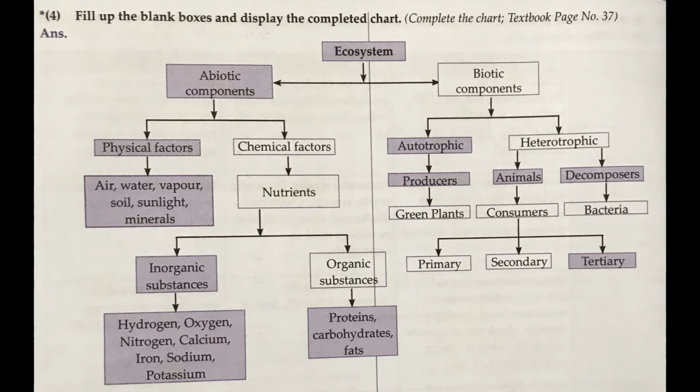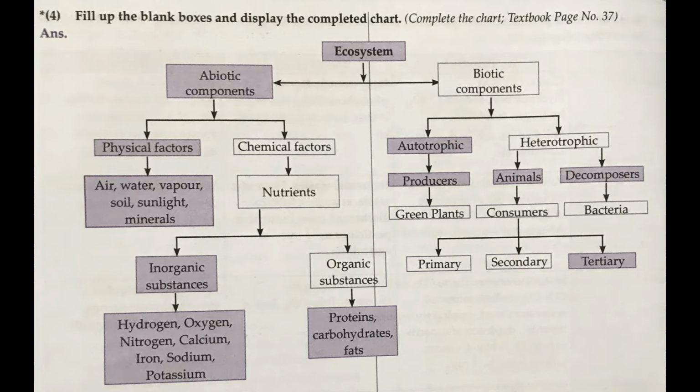Now, the biotic components. Biotic components are divided into two, autotrophic and heterotrophic. You know the meaning of autotrophic and heterotrophic. Autotrophic means which can carry out photosynthesis, and heterotrophic means which cannot. Under autotrophic they have written producer. Below that you may write plants. So plants are producers. Heterotrophic has two columns, animals and decomposers.